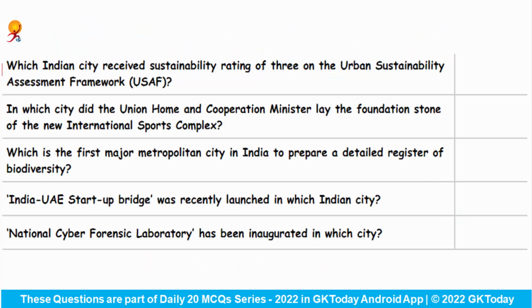Coming to the question slide, which Indian city received sustainability rating of 3 on the Urban Sustainability Assessment Framework? So UN Habitat has identified multi-hazard vulnerabilities, weak urban mobility, and green-blue disconnect as the important issues for the city of Jaipur. And Jaipur has received an overall sustainability rating of 3 on the Urban Sustainability Assessment Framework.